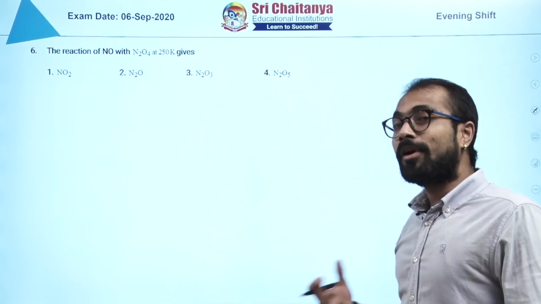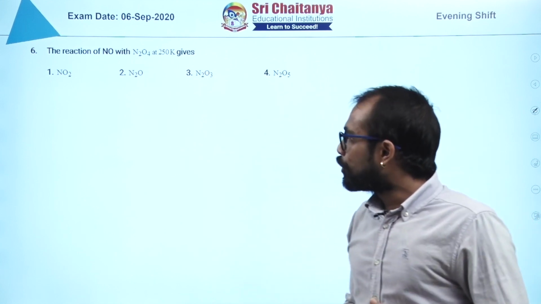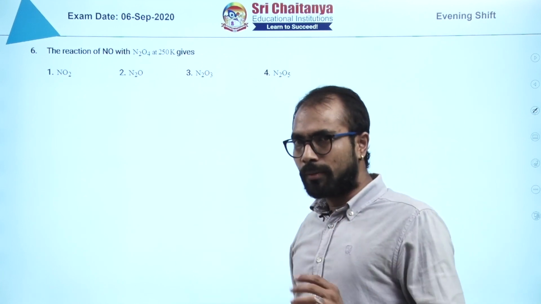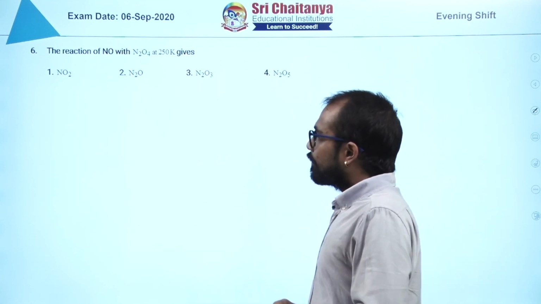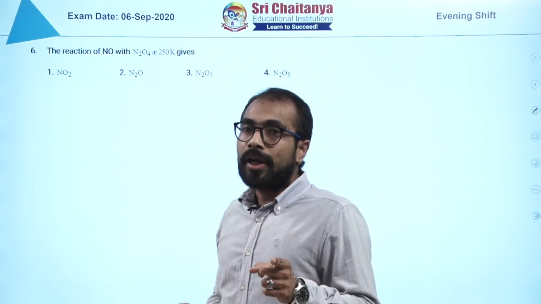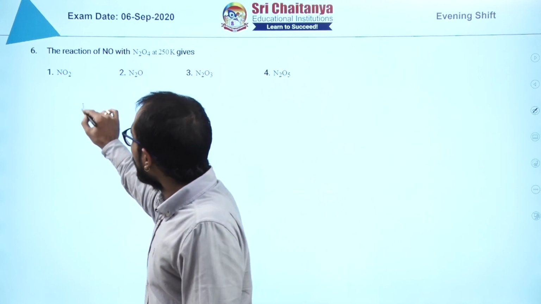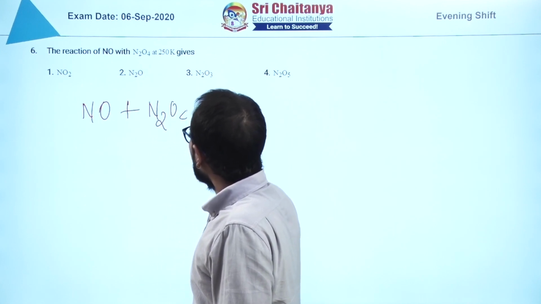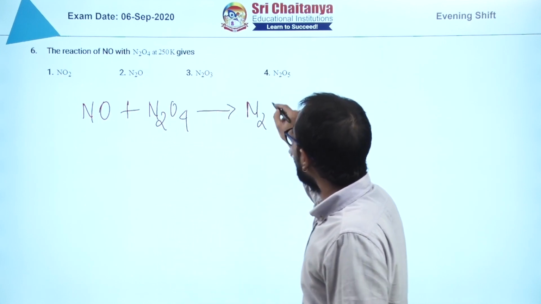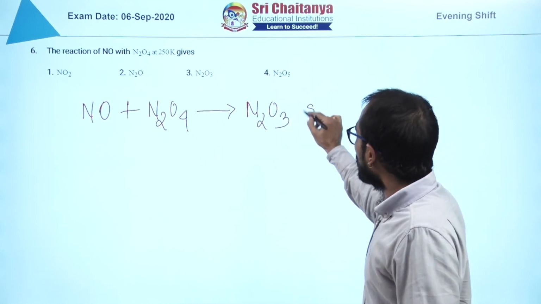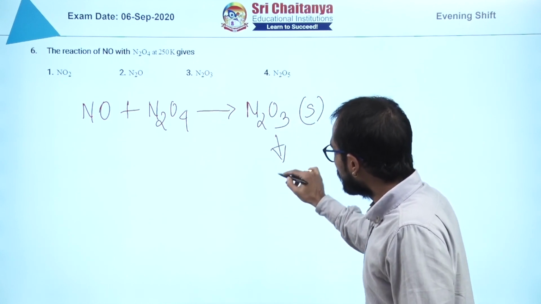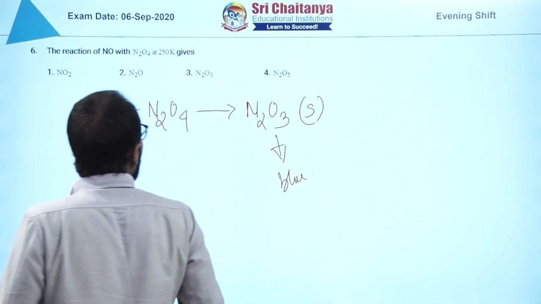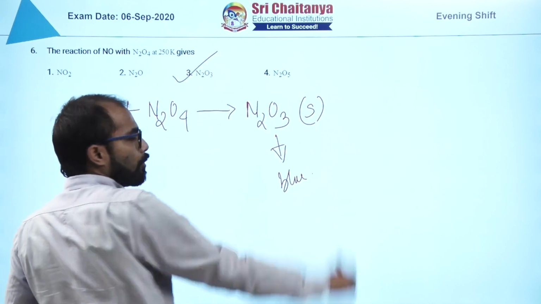Now this question is directly from NCERT. If you go through the nitrogen family in NCERT, you will get the oxides table there. There is a very beautiful table given there. In that table there are 5 oxides, and one of the preparations they are asking. Which preparation? NO, when it reacts with N2O4, you are going to get N2O3, and this is a solid, and the color is important, that is blue. So this is directly asked from NCERT, so this is going to give you option number 3.